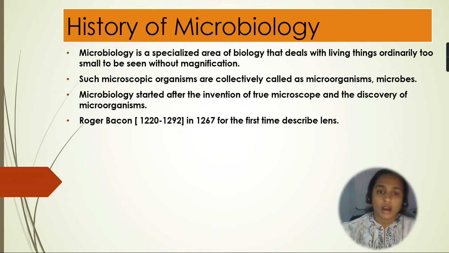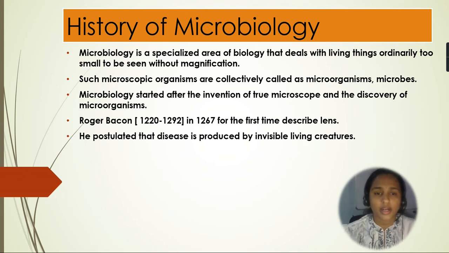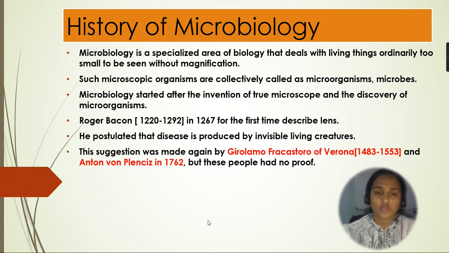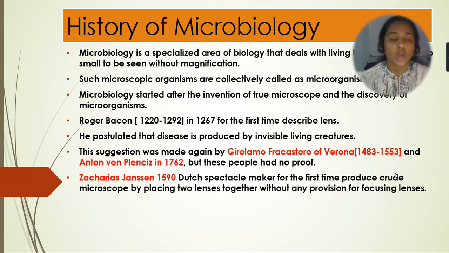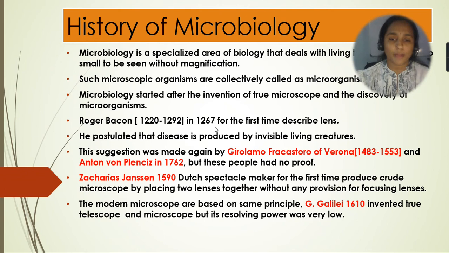So Roger Bacon in 1267 for the first time described the lens. He postulated that disease is produced by invisible living creatures. This suggestion was made again by Fracastoro of Verona and Anton von Plancius in 1762, but these people had no proof. So Zacharias Janssen in 1590, the Dutch spectacle maker, for the first time produced a crude microscope by placing two lenses together without any provision for focusing. The modern microscopes are based on the same principle.